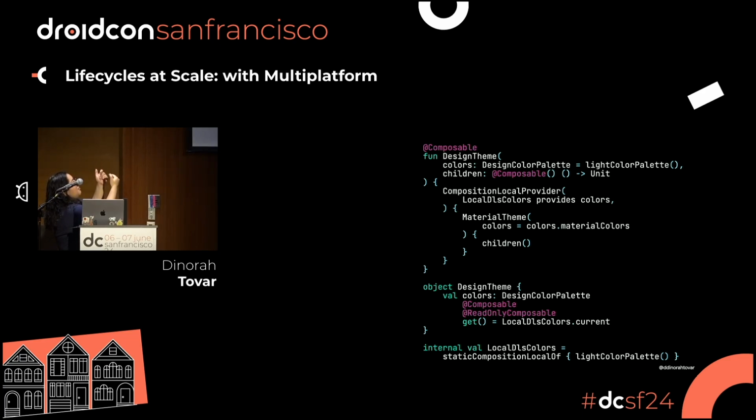Then I'm wrapping Material Theme, so everything that is happening in that theme is already using that functionality. So with this, you can create your own custom design system. If you don't have one and you want to try it, you can do it in this way.